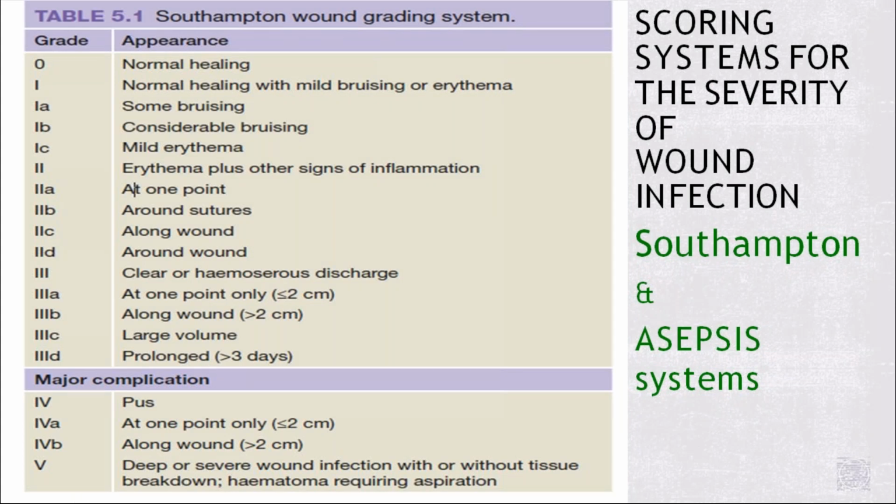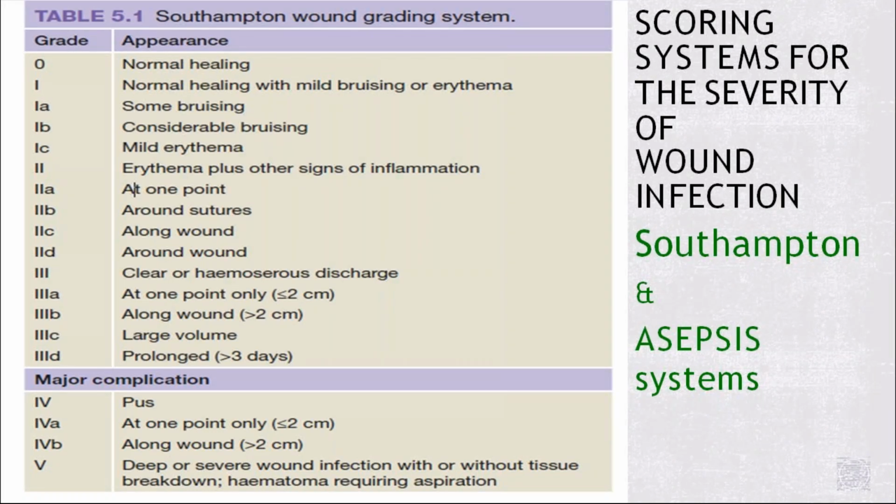We have two scoring systems for the severity of wound infection. The first one is the Southampton and the second one is the asepsis system. Have a look at what those scoring systems are. We give a grade according to the appearance of the surrounding area of the wound.